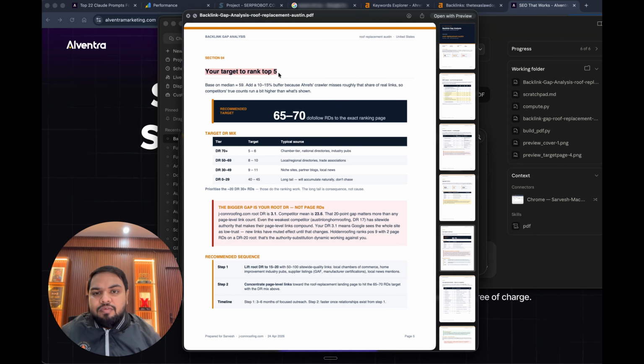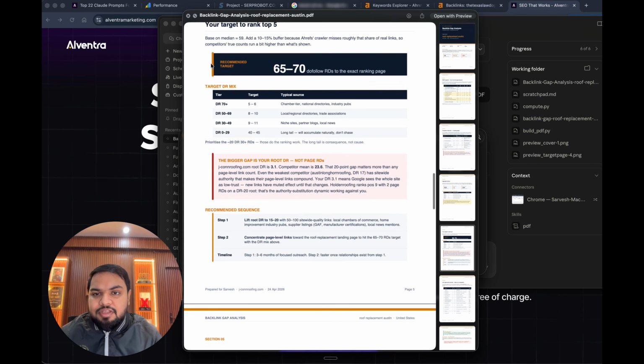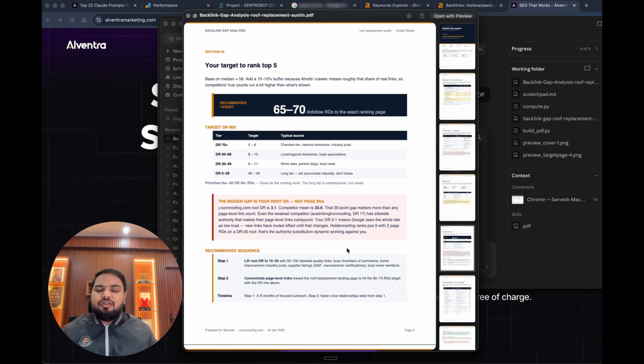it is able to extract all of the real data from your competitors, and then it is able to give you all of these numbers, that you can send either to your SEO agency or to your SEO person, and say, okay, this is the number of backlinks we need to actually bridge that gap. But again, like I said, at the end of the day, it is important to keep in mind that these numbers always have to be taken with a grain of salt, because it's AI just taking raw data and trying to make sense of it.